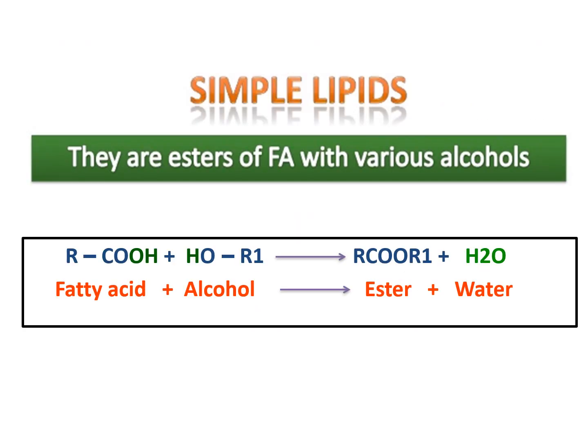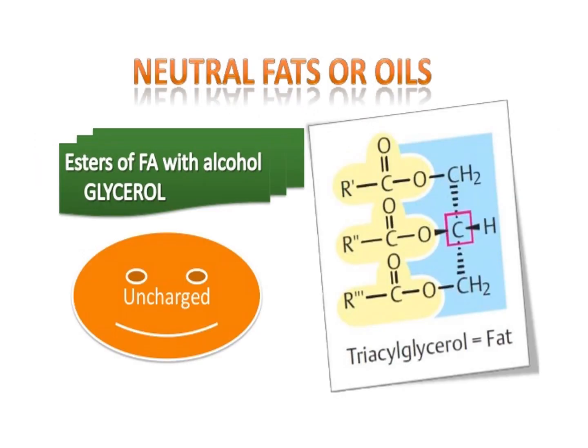Simple lipids are esters of fatty acid with alcohol. So this is the fatty acid and this is alcohol. By formation of one molecule of water, we form an ester bond. So this is the simple lipid. Here, this is triacylglycerol, or triglyceride, an example of a simple lipid. This is the glycerol, which is colored in blue, while this is the first fatty acid, this is the second fatty acid, and this is the third fatty acid. So three fatty acids bound with glycerol form triacylglycerol, and it's a type of simple lipid.